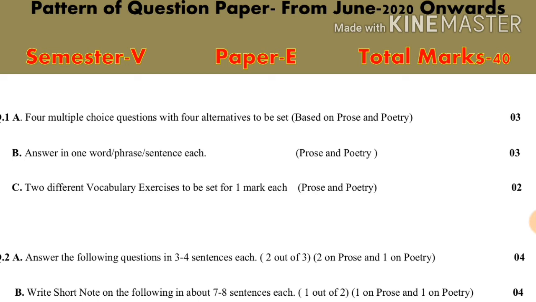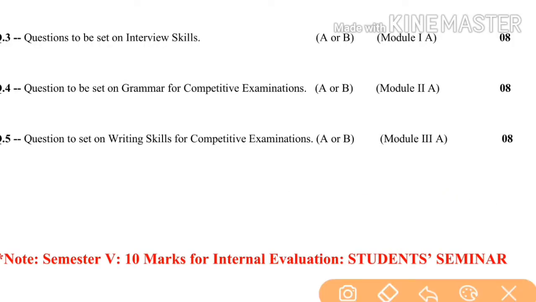Now we will move towards question third and question fourth. So friends, here question third will be asked on interview skills. A or B means, see, from question second onwards you have options. You will have to write either the answer of A or of B. So this question on interview skills falls into the category of module first, and it will carry 8 marks.